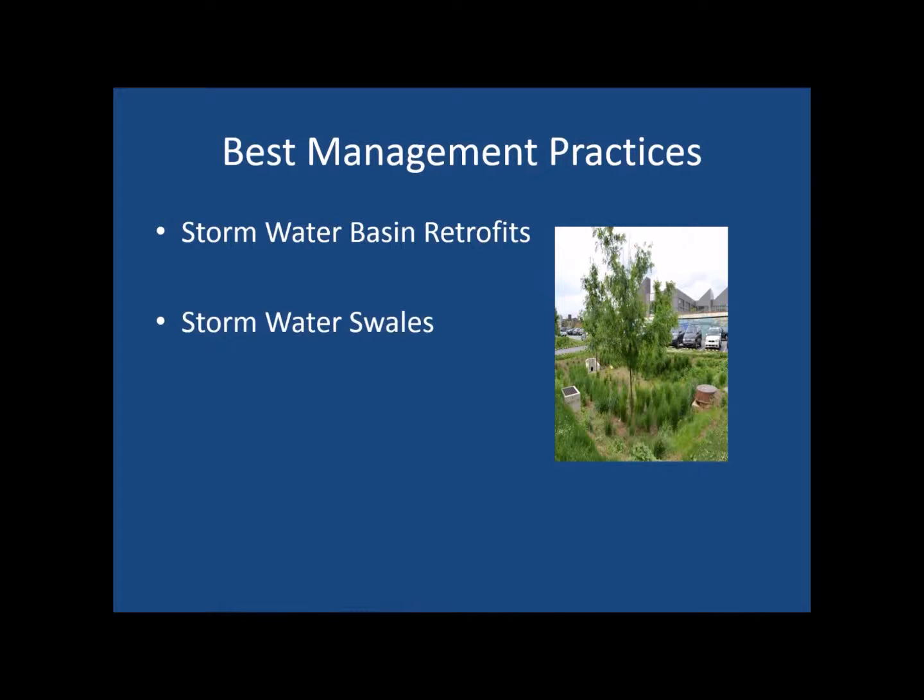Stormwater swales are broad, shallow dishes with thick vegetation covering both the sides and bottoms. Swales trap suspended solids and trace metals, promote infiltration, and reduce peak flow rates.